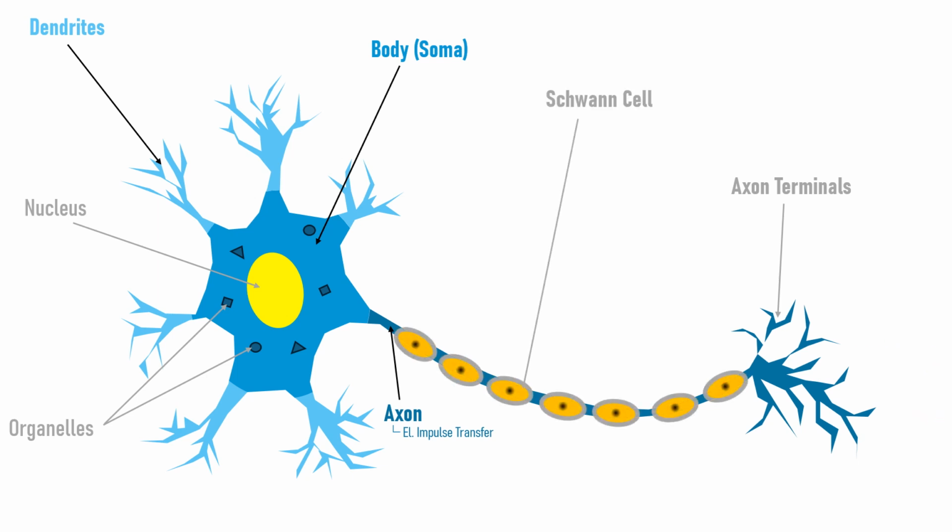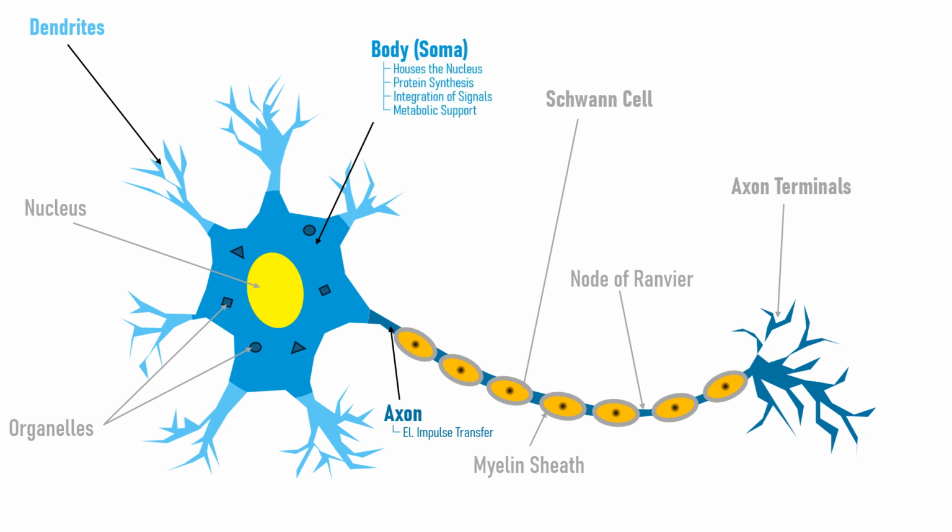Additionally, many axons are protected by Schwann cells covered by a myelin sheath, which insulate the axon and speed up signal transmission. The gaps in the myelin sheath, known as nodes of Ranvier, are crucial for the rapid propagation of action potentials. Now for some more details on each of the parts.